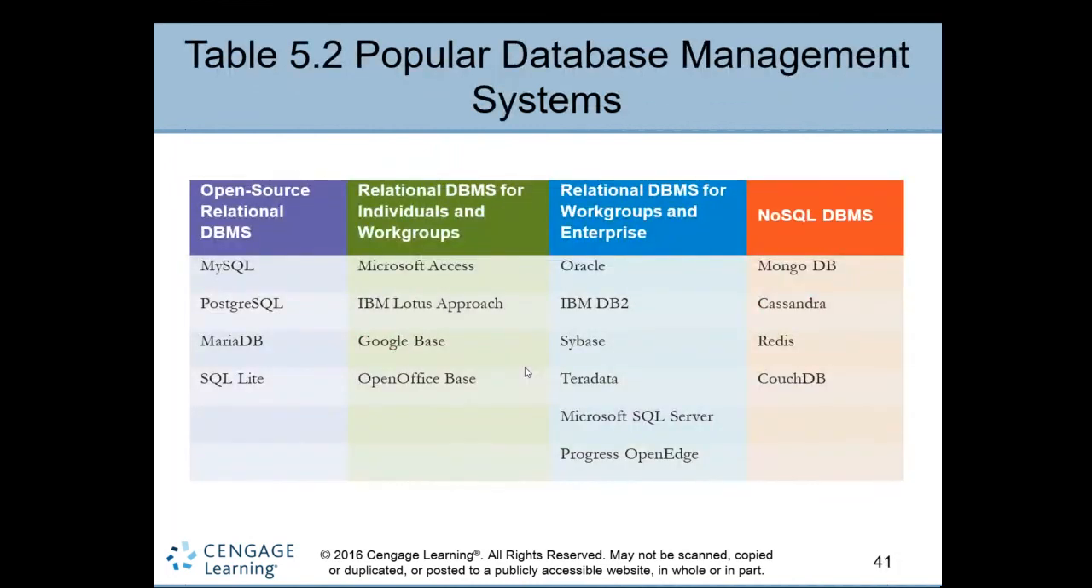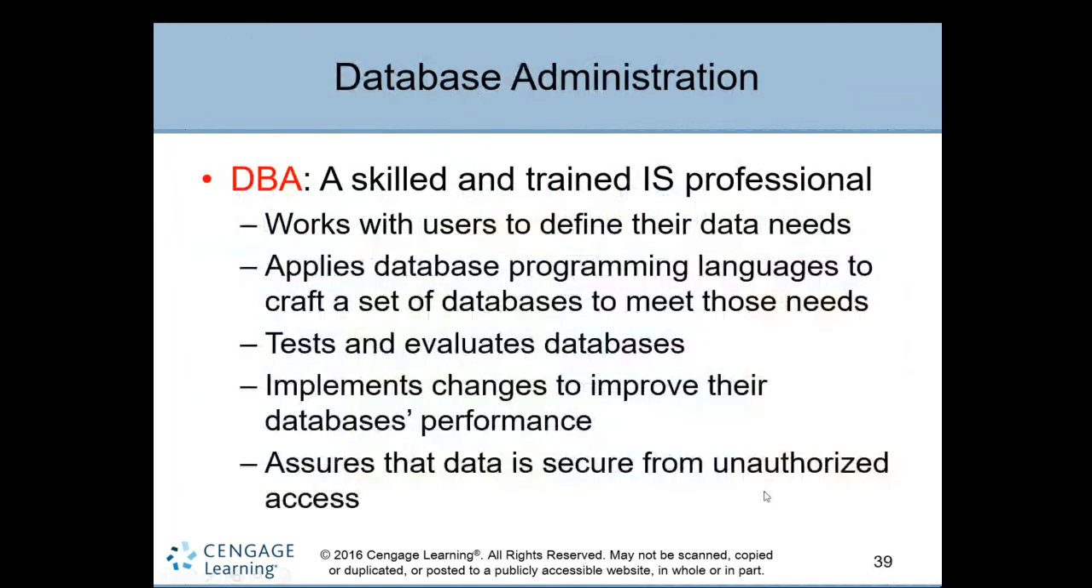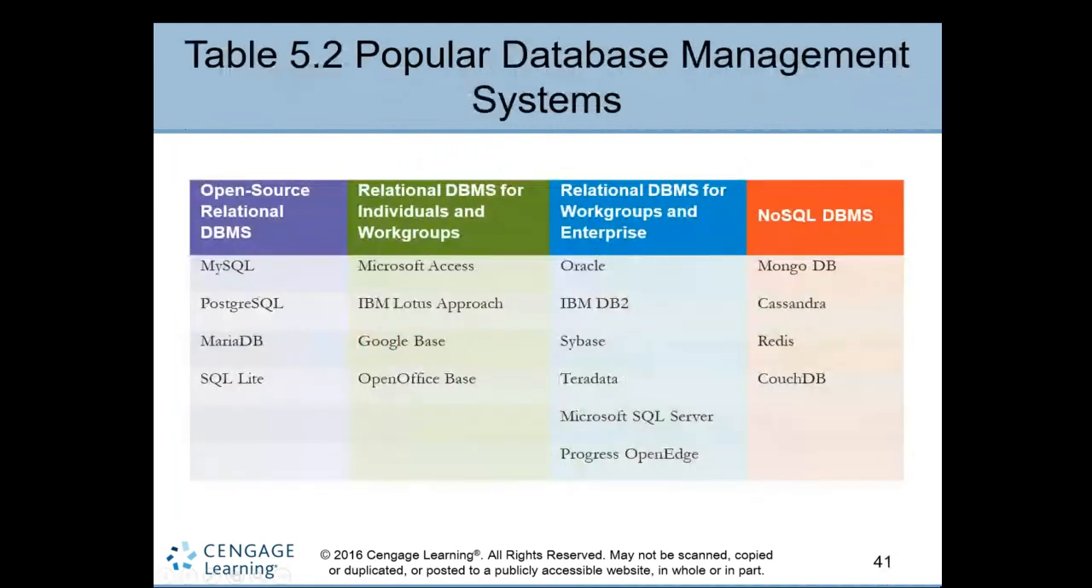Let's see different types of database management systems. The popular one is MySQL, which is open source. Here, the open source relational databases are MySQL, PostgreSQL, MariaDB, and SQLite. Next, relational databases for individuals and work groups. I mean, these support both work groups and individuals.